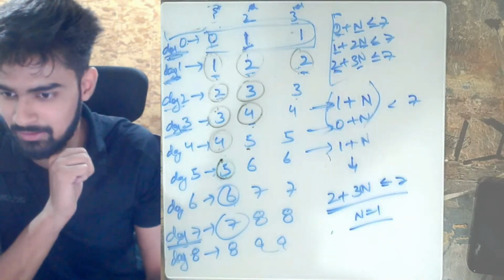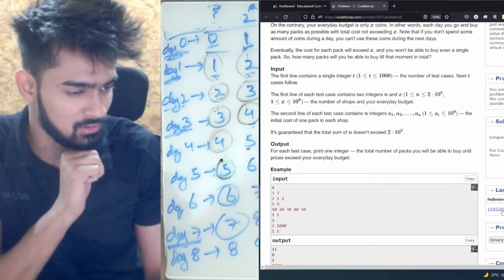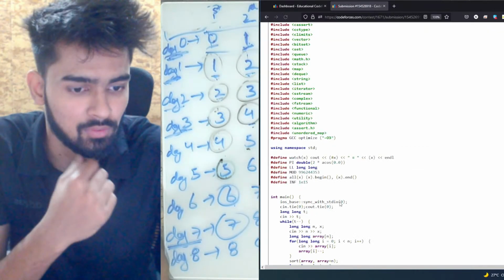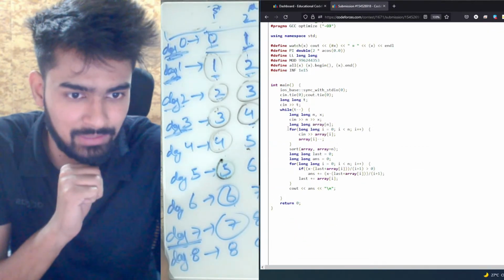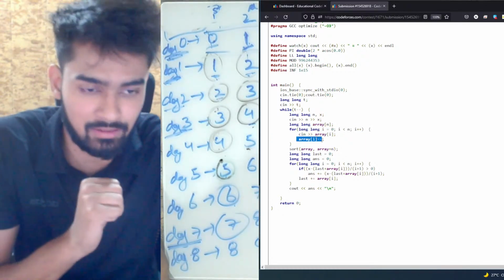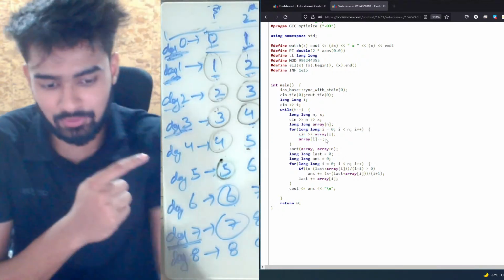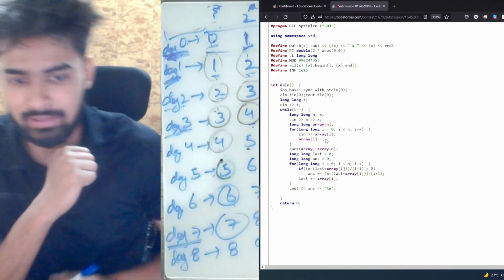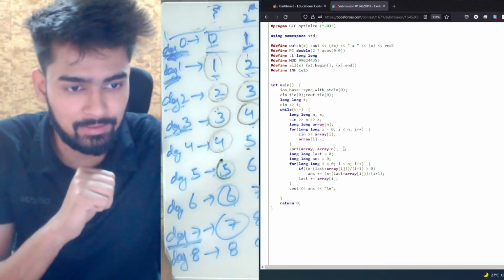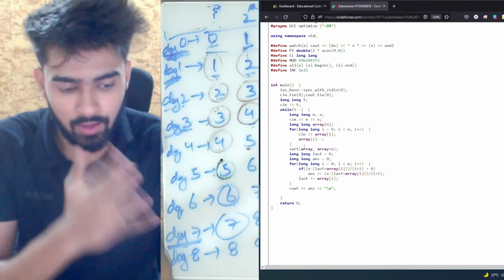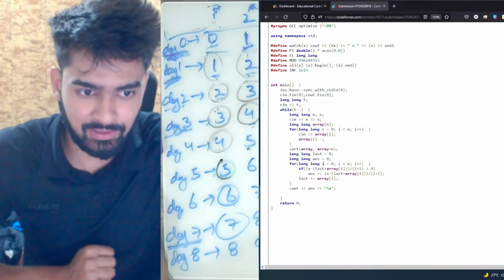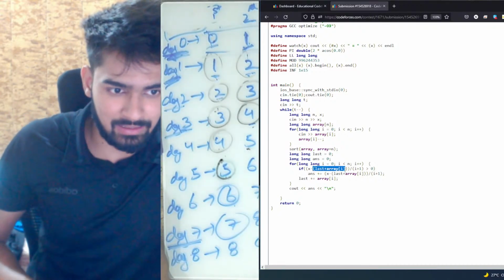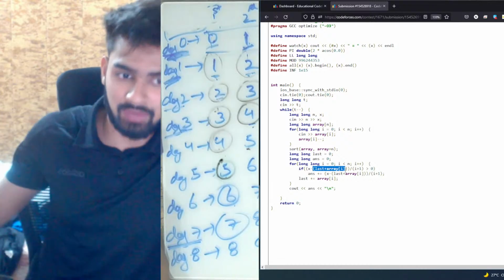And let me even show you my code now. What I'm essentially doing in the code: the very first thing I do is take my complete array and decrement each array value by 1. The reason for that is because I need to know the value at day 0, instead of the value at day 1. Now, I sort the complete array. Now, for every index I need the sum of all the previous values. So this last plus array I is actually giving me the sum of all the previous values.